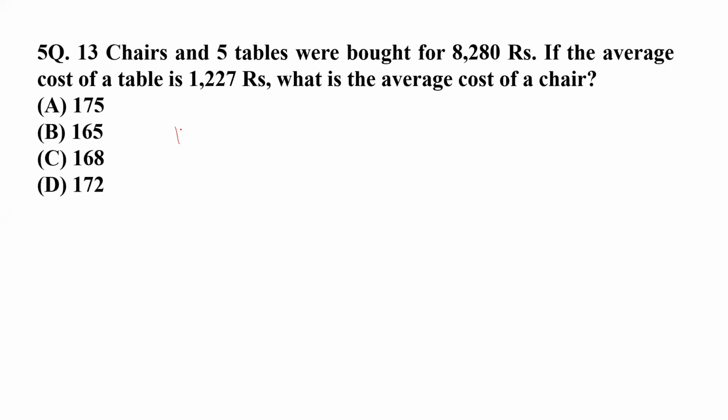We already know that this is 13 chairs plus 5 tables. These cost us 8,280 rupees. So this is the total cost of 13 chairs and 5 tables. Now we have been given that the average cost of a table, so the cost of one table, is already given to us. This is 1227. We have been asked what is the average cost of a chair.